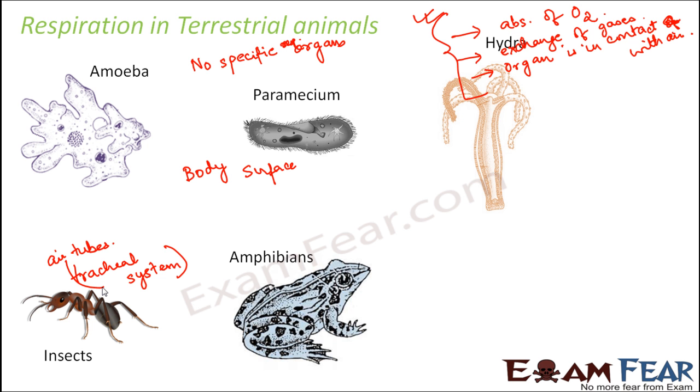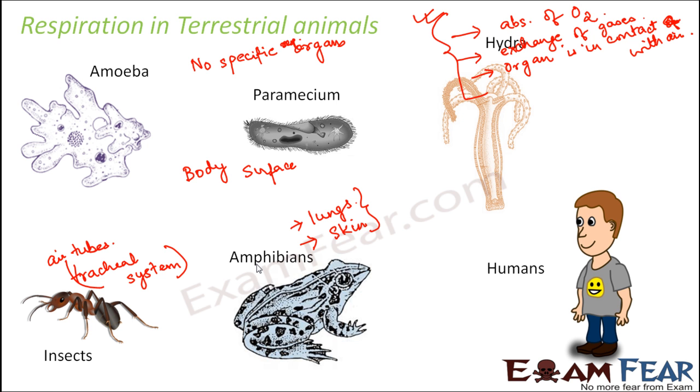If you talk about amphibians like frogs, they do have lungs like we human beings have, but at the same time their skin also acts as a respiratory surface, because their skin also helps in the exchange of gases. So lungs and skin, both together, help in respiration in amphibians. Amphibians are those which can live both on land and in water. And finally, human beings. In human beings, we have lungs.